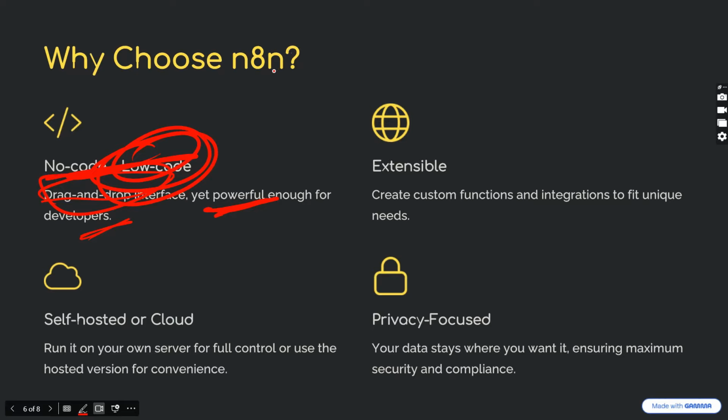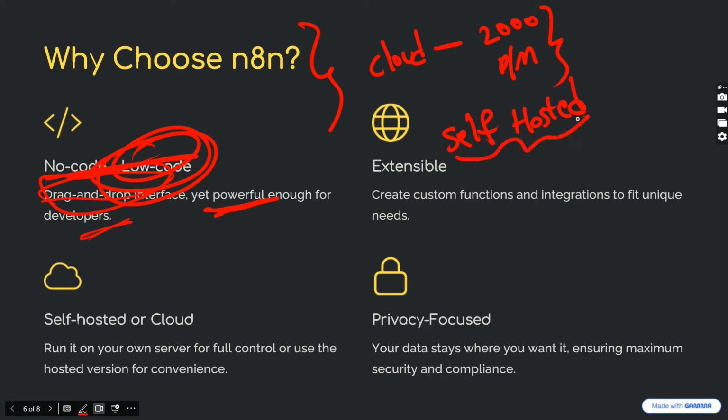Usually these automation flows and other high-end tools that are non-coding are costly. But n8n has the option of choosing the cloud version, which will cost you around 2000 rupees per month, which is a starter plan, and there is also self-hosted. Using it as self-hosted, we can run n8n on our local system without paying a single rupee. That means absolutely 0 rupees.